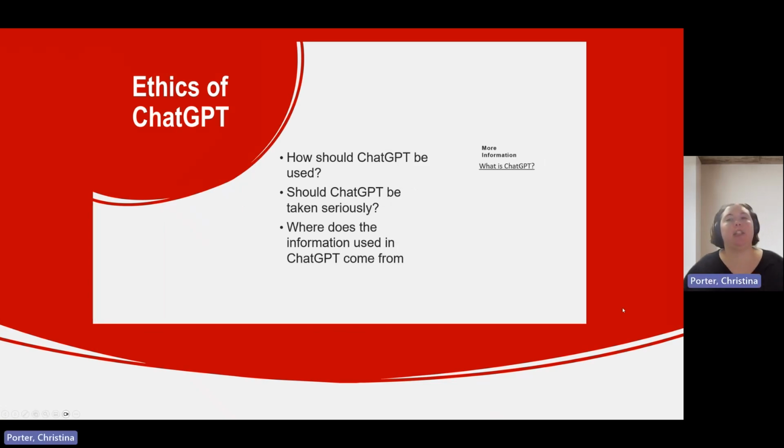So how should ChatGPT be used? Let's go into the ethics. Let's review the definition of ethics quickly. According to Oxford Languages, ethics are the moral principles that govern a person's behavior or conducting of an activity. So let's consider these questions.